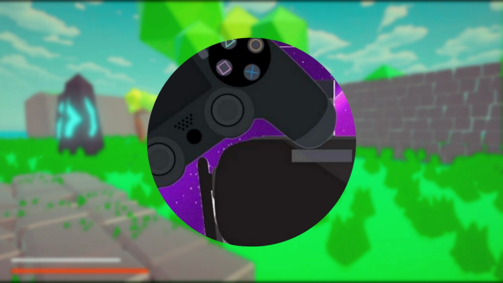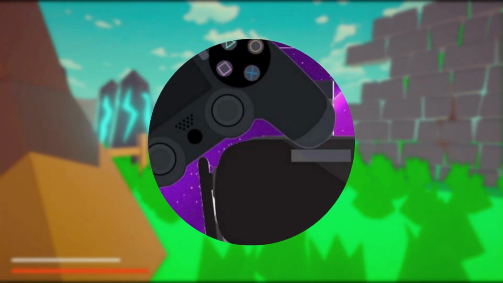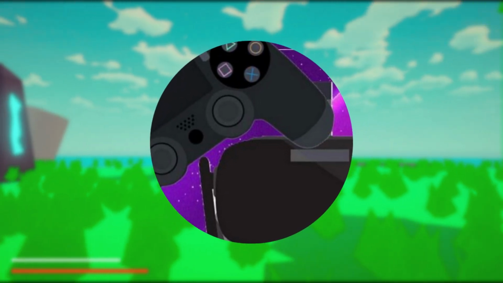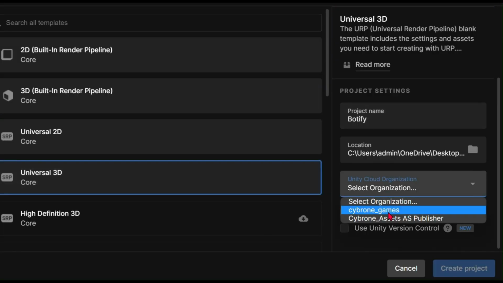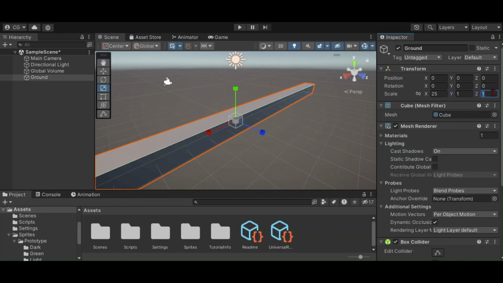I've been working on my new game for a week, and I thought I'd share my experiences and the progress I made on the game. So without any delay, let's see what I did in a week on my new game named Boatify. To start, I made my new project and opened it, made a few cubes and changed their scale for a test map.